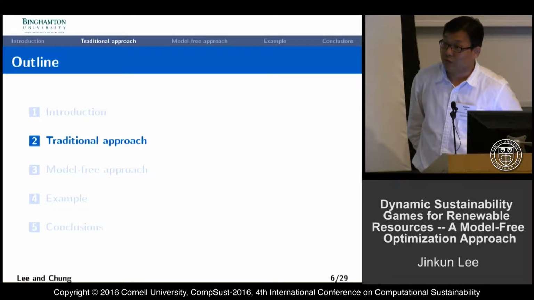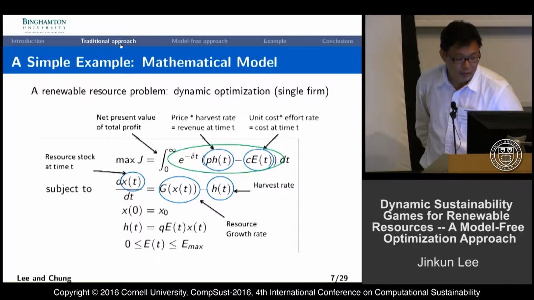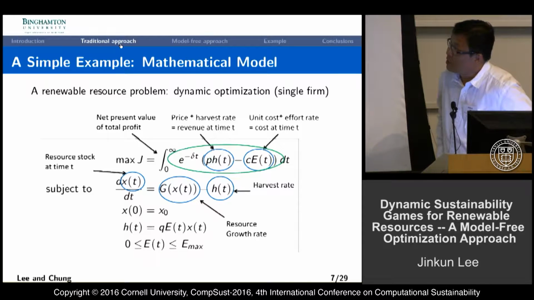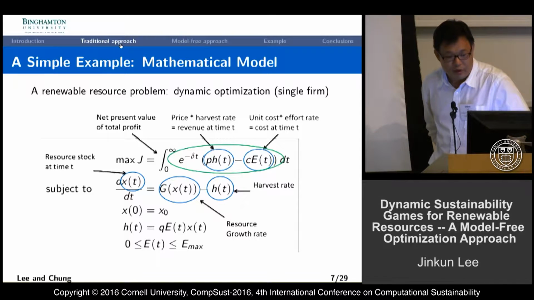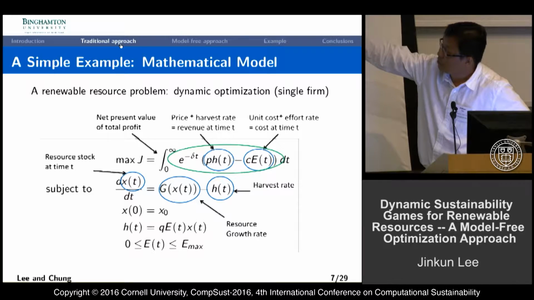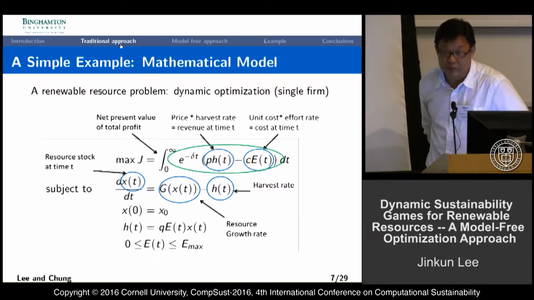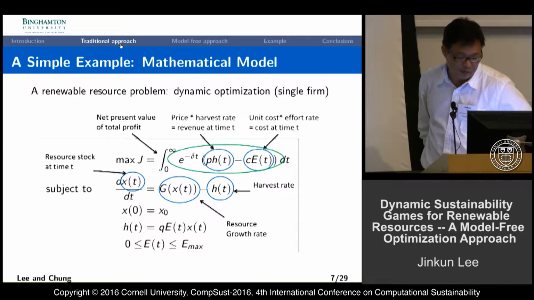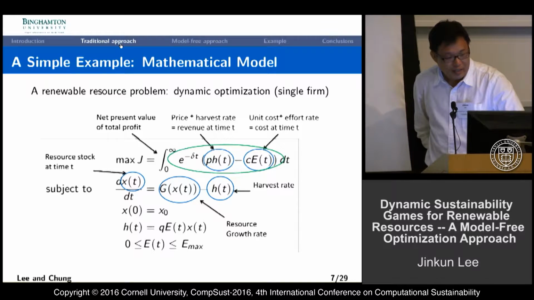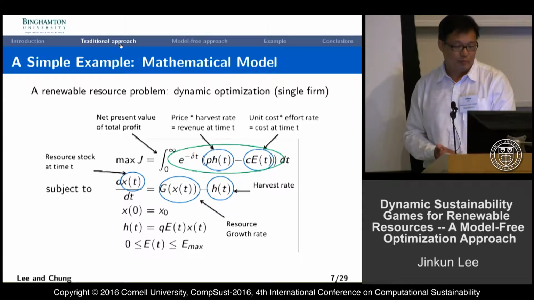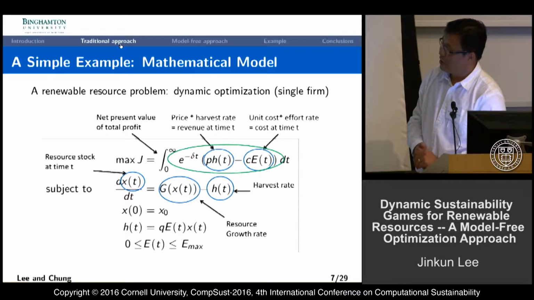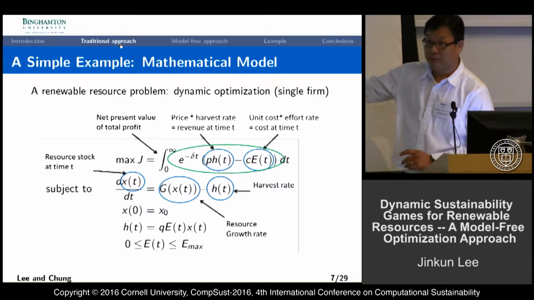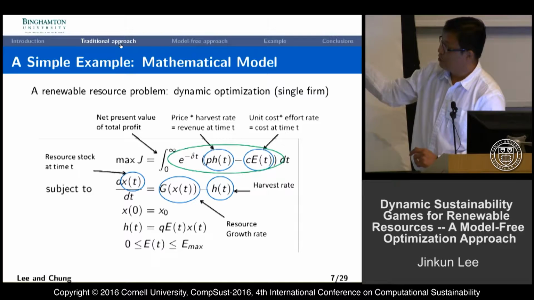The traditional approach is solving the company's optimal control problem. They would like to maximize their profit. So the objective function J will be maximizing J, and inside is the integration over infinite time, for example, with a discount rate, and out of the revenue, subtract the cost, it will be the profit. It's a very similar problem to the fishery example. And this optimal control problem is subject to a dynamic constraint: dx(t)/dt is a function of the resource growth rate, the reproduction rate, the growth rate of itself, and h(t) is the harvest rate.